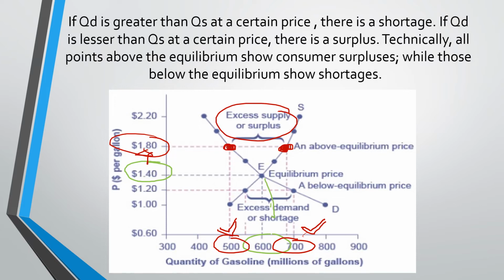Actually, anything above your equilibrium point, any price above the equilibrium price, you will experience a surplus. So this is a surplus area right here.